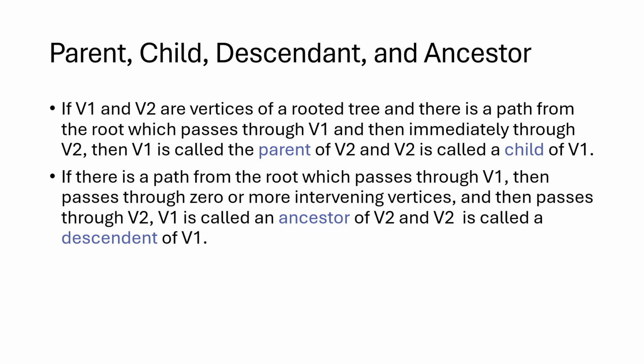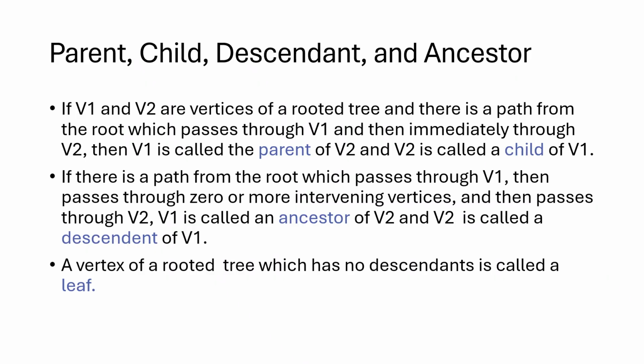Now, for descendant and ancestor, it's similar. There is a path from the root going through V1 first and then V2, but it doesn't need to be immediate. So there may or may not be other vertices in that path between V1 and V2 in the context of defining an ancestor or a descendant.